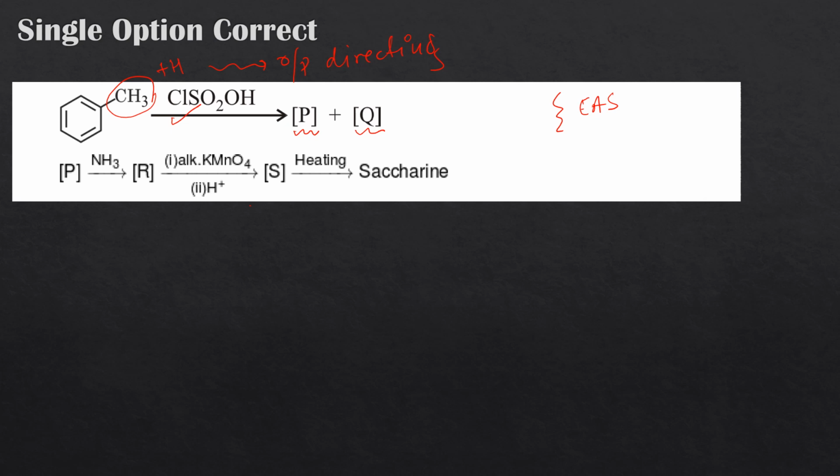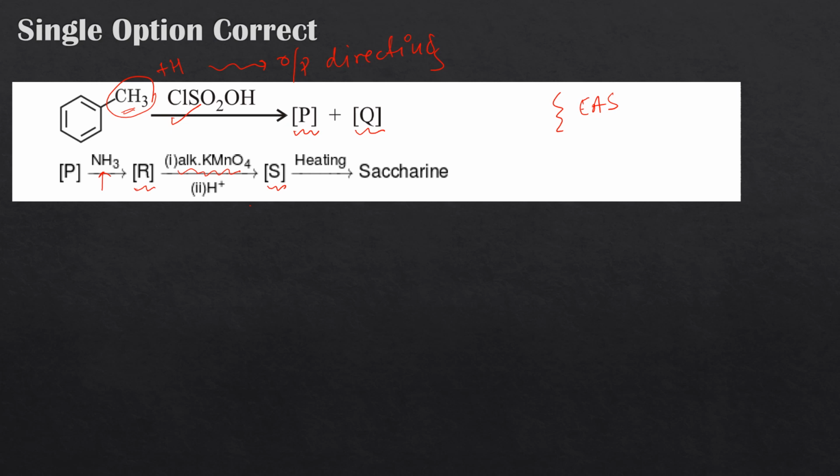Now the compound P, either ortho or para, we'll discover later. This is reacted with NH3, ammonia, and we get some compound R. This compound is reacted with alkaline KMnO4 followed by acidic medium. There is one clue: when we react with alkaline KMnO4, side chain oxidation is supposed to happen. So what we anticipate in compound S, when it was formed from R, is that there would have been side chain oxidation. So CH3 must have been converted into a carboxylic acid group in this step.